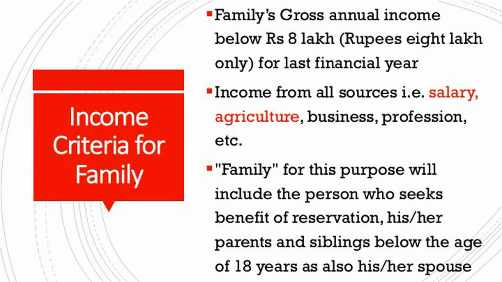Second, what all is included in the family income? Salary, agricultural income and income from other sources like business, profession and so on. Unlike the OBC criteria, here it is more stringent, because in the OBC criteria, salary and agricultural income are excluded. Whereas here, salary, agricultural income, business income, any income, everything put together, and that too for the entire family, should be less than rupees 8 lakhs.